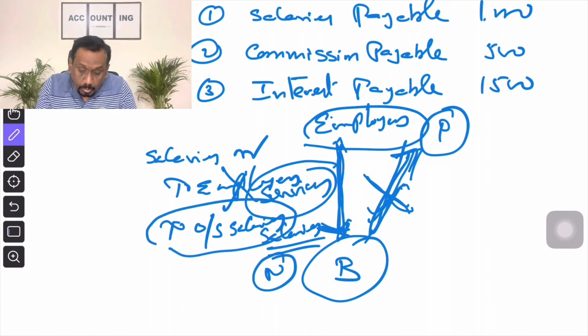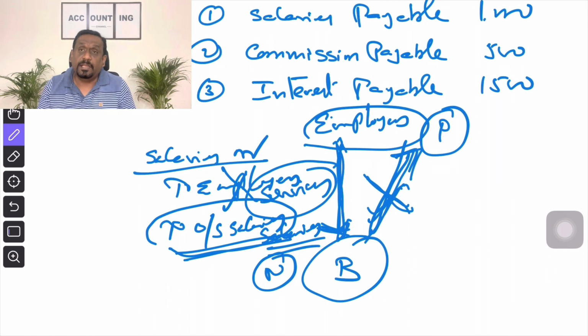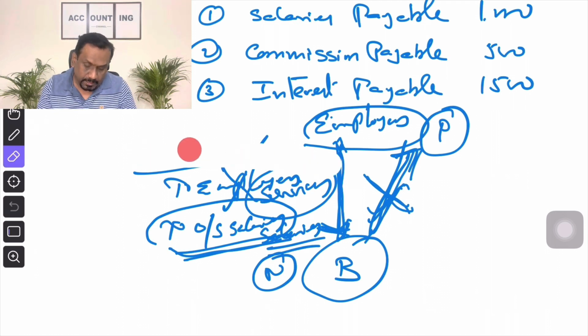Outstanding salaries account is a personal account, but within personal account, you need to call it a representative person. Why is outstanding salaries account a representative person? Because outstanding salaries is representing employees. Hence, outstanding salaries account is a representative personal account. So, what is the entry? Salaries account debit and credit outstanding salaries account. Are you clear? Let us move on to the next one.